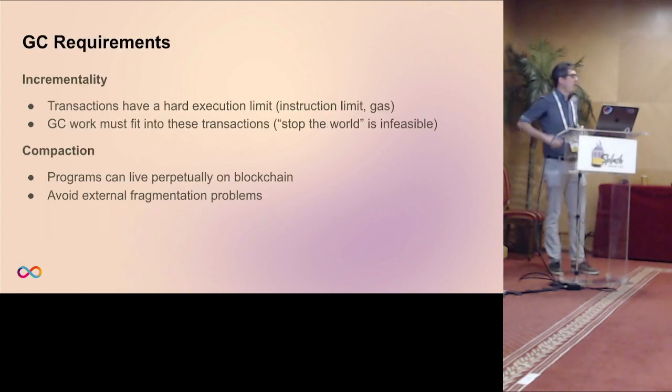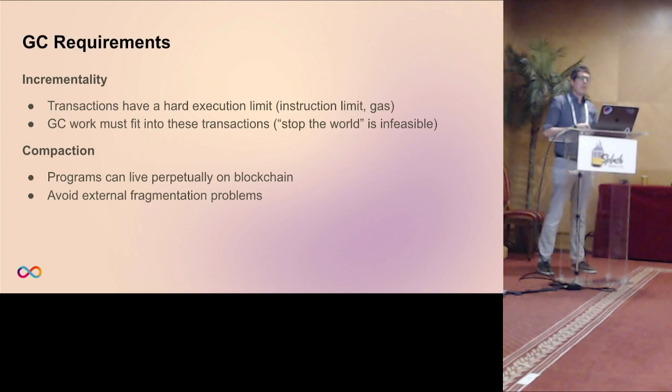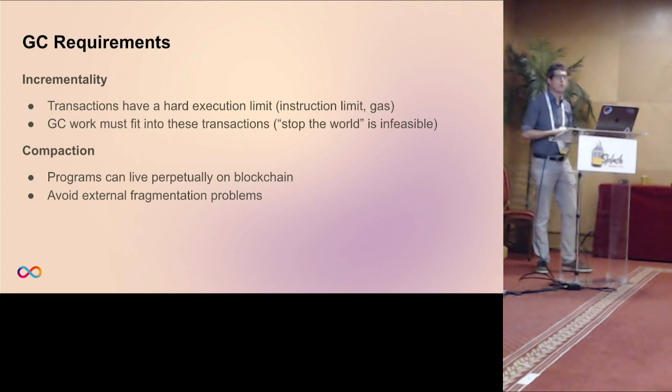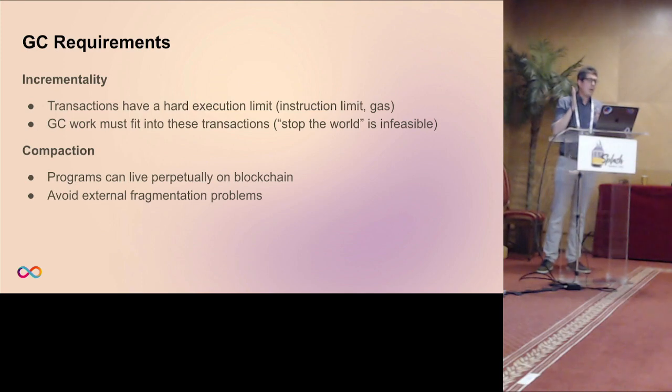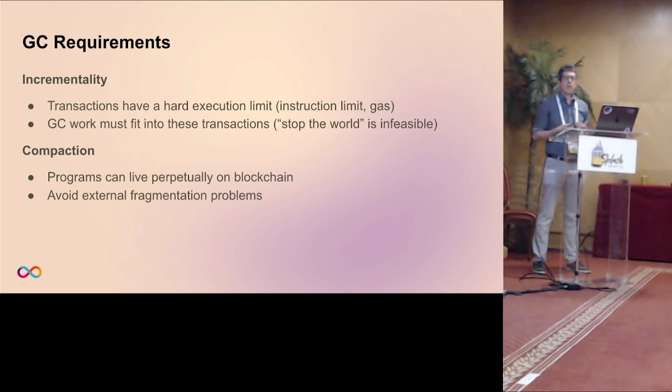When we look at garbage collection, there are a little bit specific requirements when it comes to a blockchain. One of the aspects, I guess the most important one, is incrementality, namely that these transactions that I mentioned impose a very strict limit on the amount of computation that can be done. That's for different reasons. One of the reasons is that the consensus can take place and these logical memory images can be taken, and that's implemented by having an instruction limit.